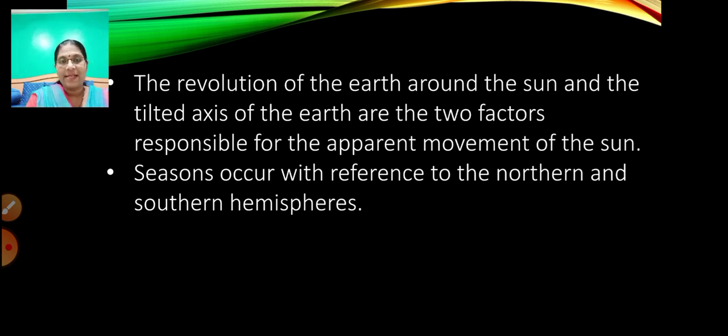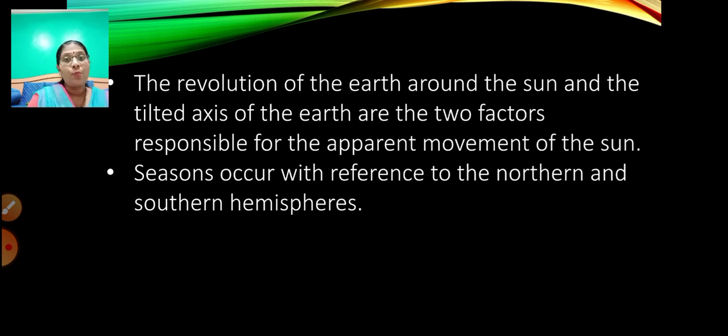Okay, so today we have learned about the apparent movement of the sun. What is this apparent movement of the sun? Over a period of time, we must have observed that the sun changes its position. Actually, the sun is not moving anywhere. It is because the earth is revolving, so it seems that the sun is moving.